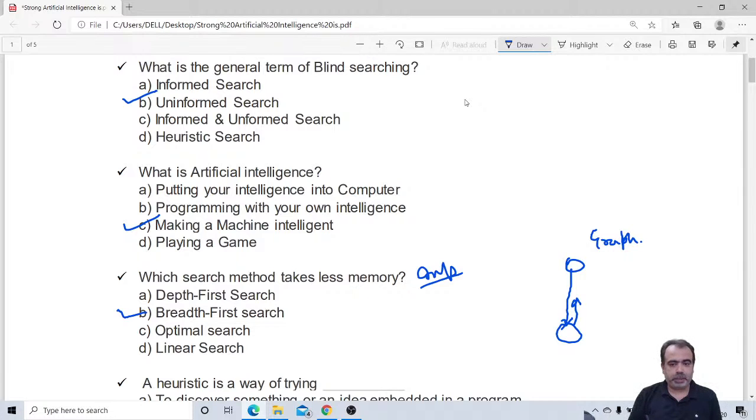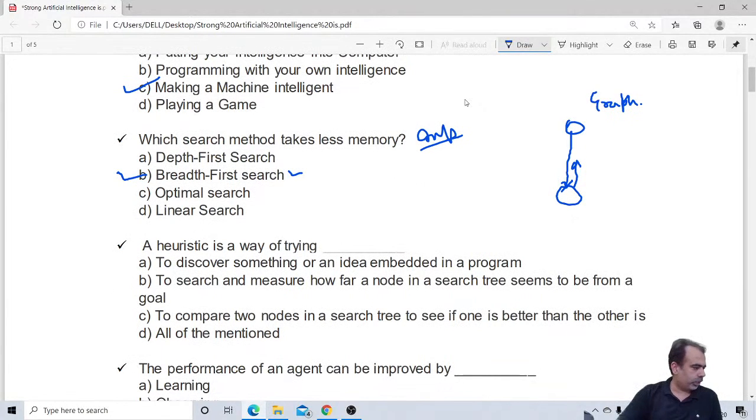So depth first search consumes more memory than breadth first search. It does not happen like depth first search. So the breadth first search occupies less memory. So the correct answer is breadth first search. And this is an important question, maybe asked to you in your exam also, and in entrance exams it will be asked many times.